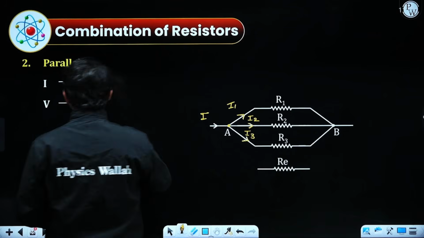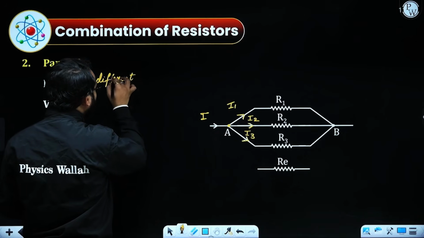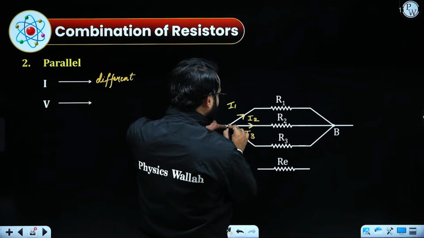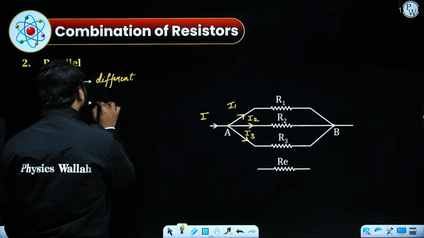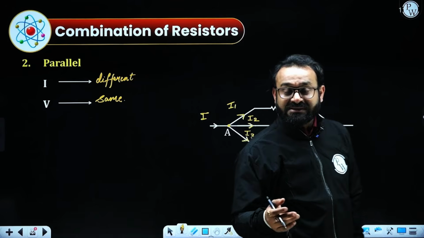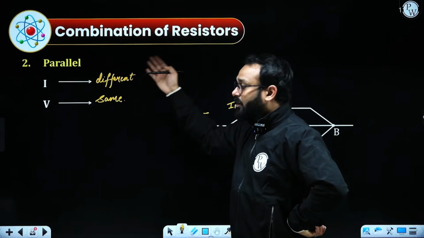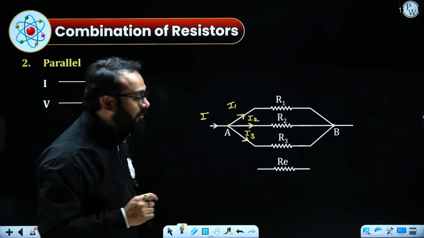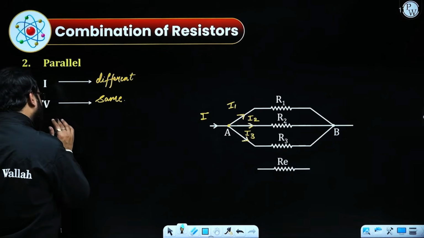So we have noticed the current will be different in the parallel condition, but the potential across all three resistors is nothing but AB: A and A for all three, and similarly B and B for all three. So the potential difference will be the same. It is exactly opposite to the series combination, where the current was the same and the potential difference was different, whereas in parallel the current will be different and the potential difference will be the same.